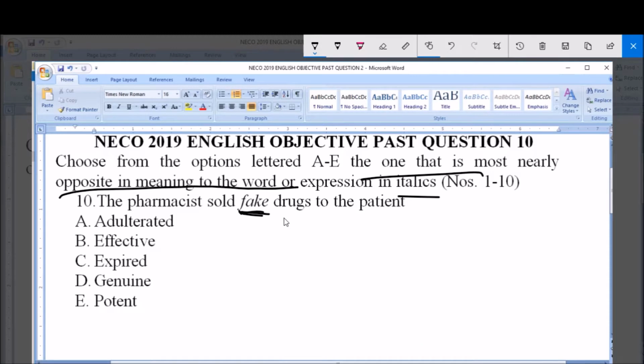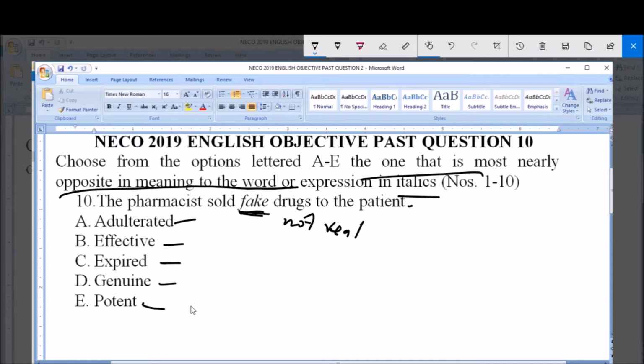means not real. Yes, not real, something that is not real. Then the sentence says, the pharmacist sold fake drugs to the patient. The pharmacist sold fake drugs to the patient. Option A says adulterated, B says effective, C says expired, D says genuine, E says potent.